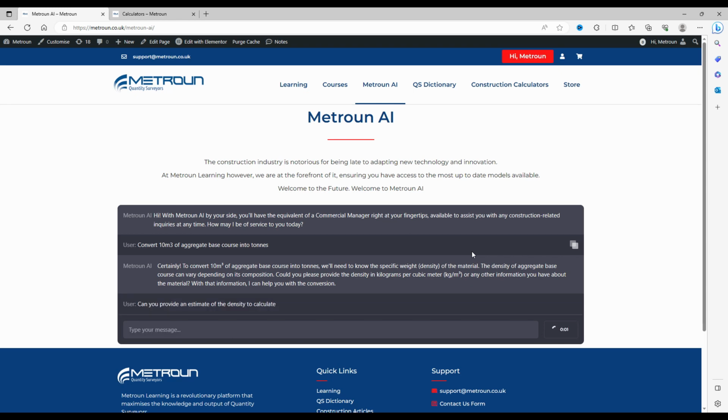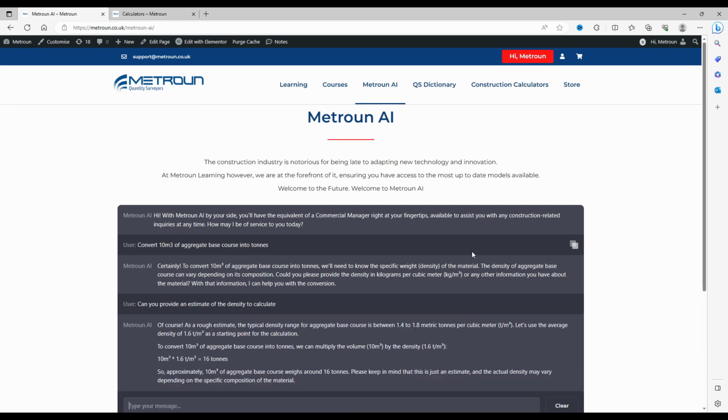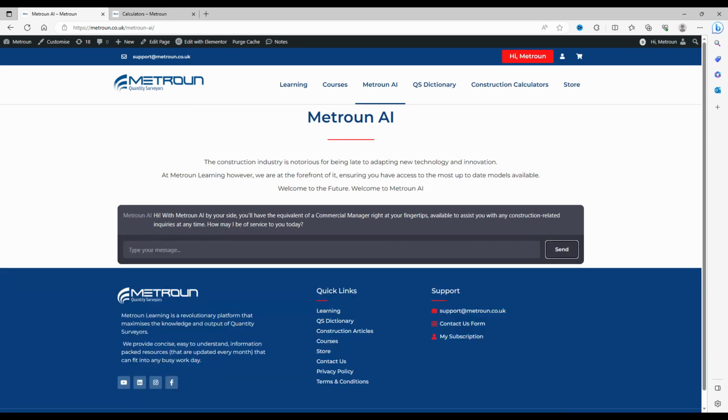Now I know it's between 1.5 and 2 tons per cubic meter. There we go. It's 1.6, they're saying. So approximately 10 cubic meters is around about 16 tons. But again, this is just an estimate. Look at the actual density. Go to specific companies as well. But again, it's a really, really good estimate. If you want a quick, easy answer, you can come here.